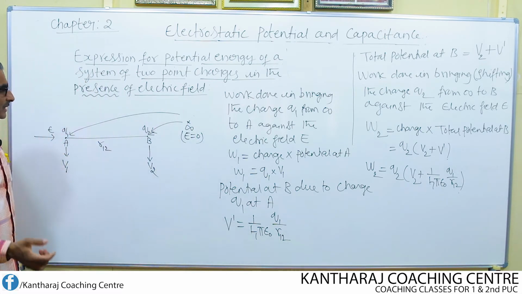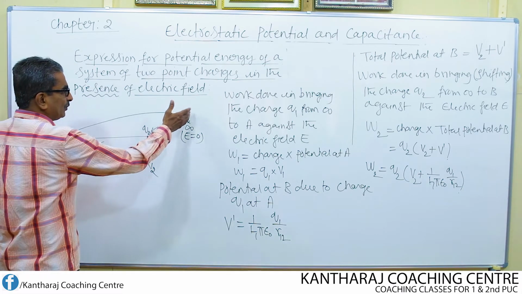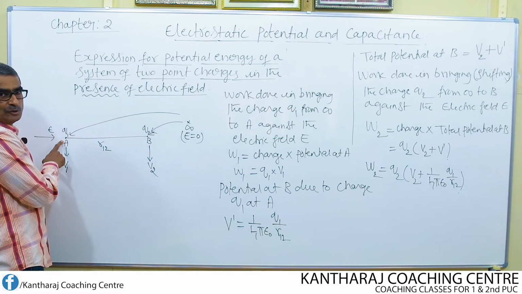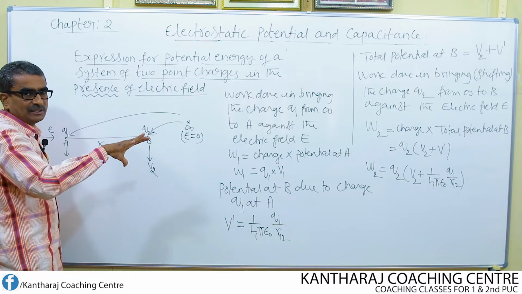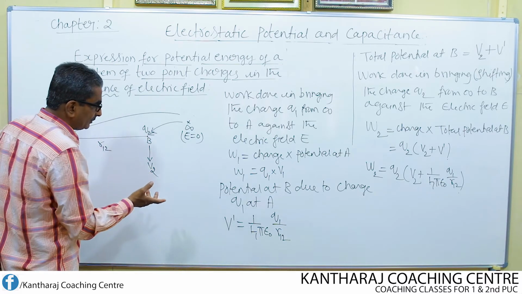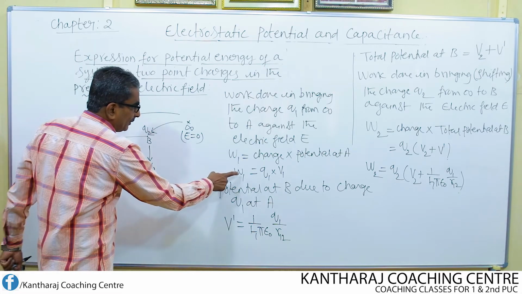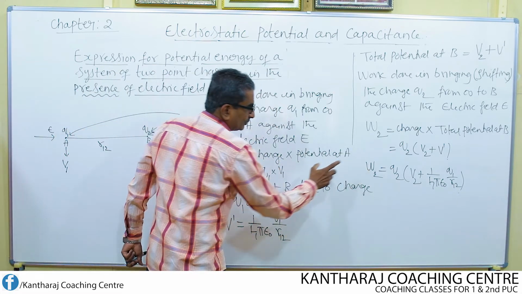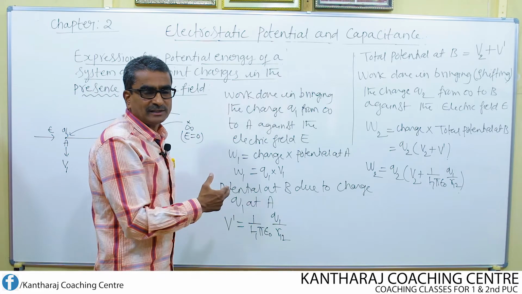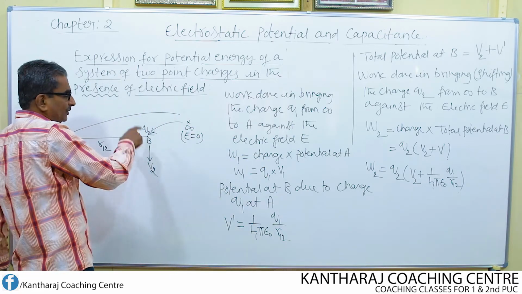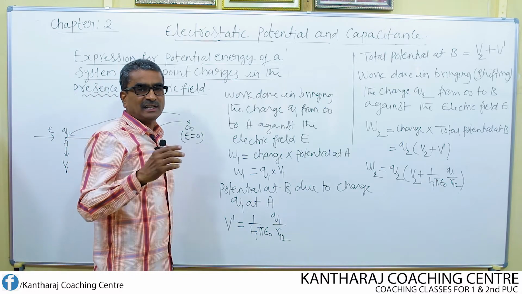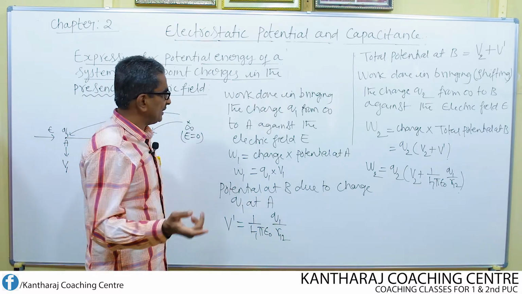What's the total work done in shifting the charges Q1 and Q2 to the respective points A and B? That total work done is nothing but W equal to W1 plus W2. And this total work done will be stored once again in the system of charges, that means in both the charges, as electric potential energy.